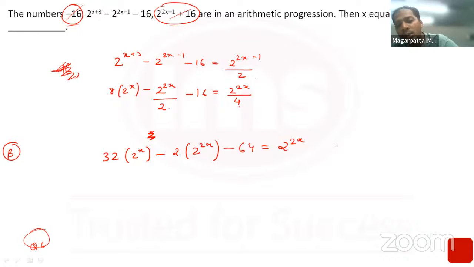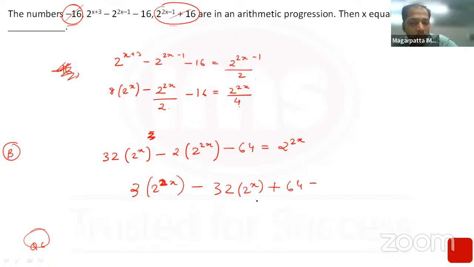If I get everything on the RHS, you'll get 2^(2x) plus twice of it, so 3 times 2^(2x), minus 32 into 2^x, plus 64 equal to 0.